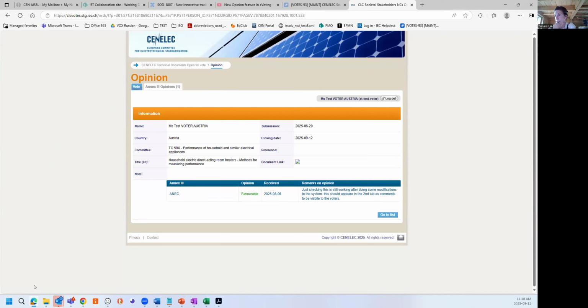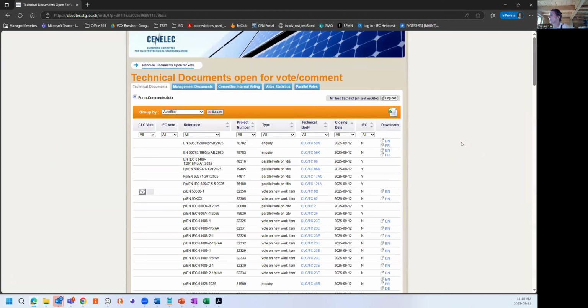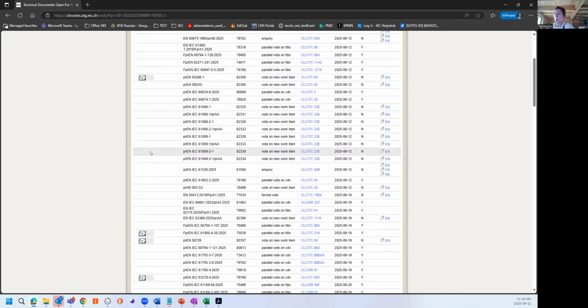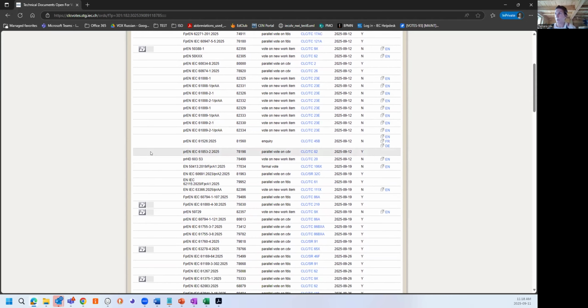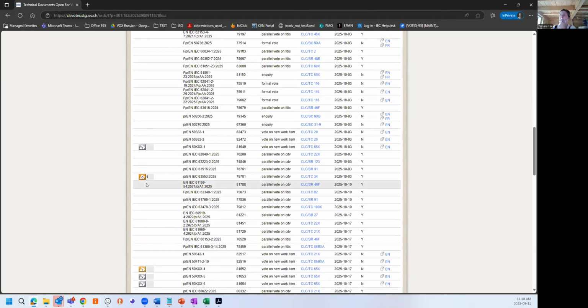And then lastly, I'm going to show you what the secretary sees. So here I'm logged in as a TC secretary. Normally I don't see any buttons unless I have a voting role in some of the committees. However, I see here an O with a little number. So when two Annex 3 organizations submit their opinion, I will see the number 2.